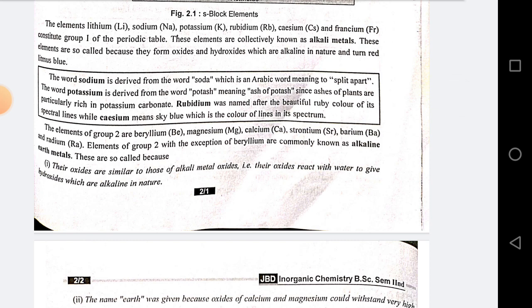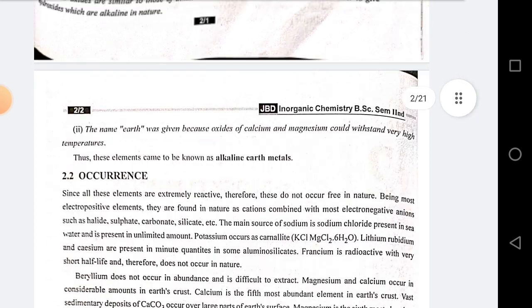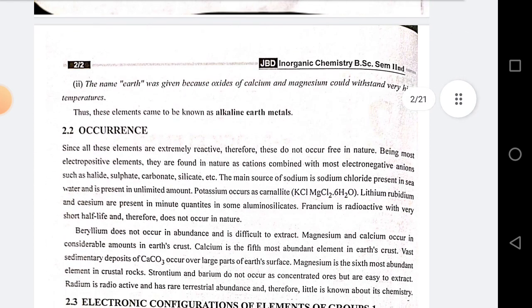The elements of group 2 are beryllium, magnesium, calcium, strontium, barium and radium. Elements of group 2, with the exception of beryllium, are commonly known as alkaline earth metals. They are so called because their oxides are similar to those of alkali metal oxides, that is, their oxides react with water to give hydroxides which are alkaline in nature. The name earth was given because oxides of calcium and magnesium could withstand very high temperature. Thus these elements came to be known as alkaline earth metals.